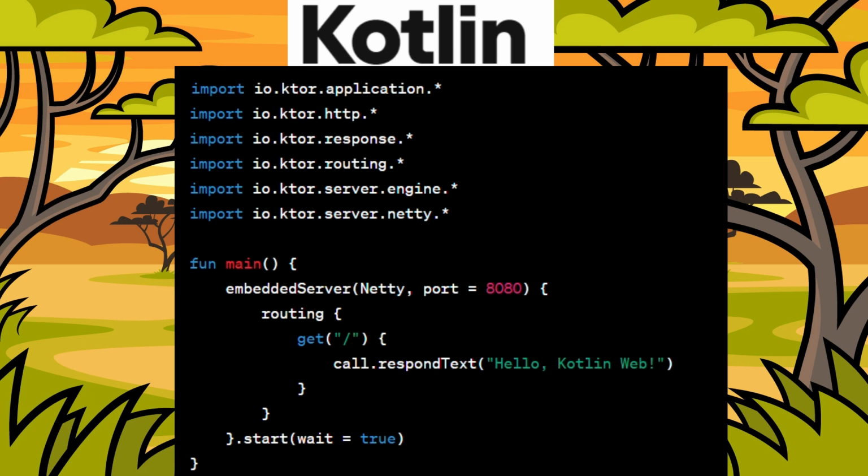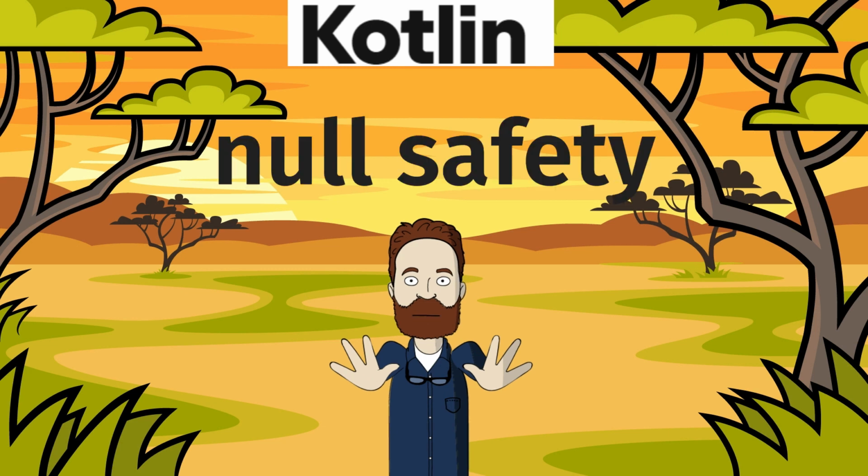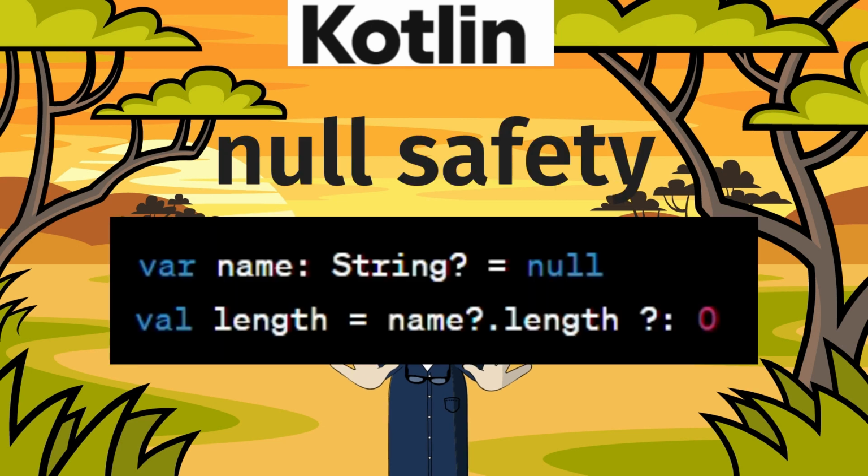Now, let's talk about safety. Kotlin helps prevent those pesky null pointer exceptions with its Null Safety features. Check out this example. Even if name is null, Kotlin gracefully handles it, so your program won't crash.